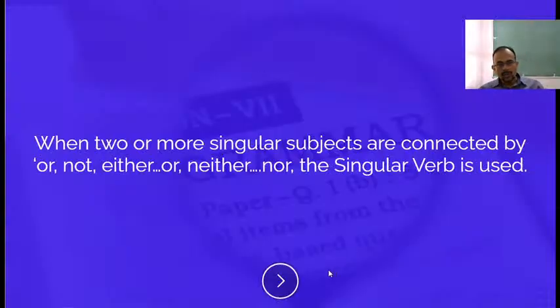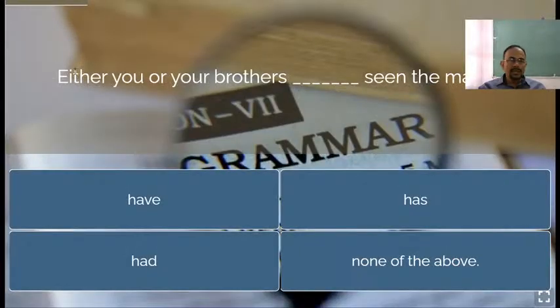Okay. Next question you see, either you or your brothers. So you or your brothers. Okay, so there are two different persons. You is second person, your brothers is third person plural. So if there are two subjects belonging to different persons connected by either or, neither nor, in that case the verb will agree with the subject which is closer to it.